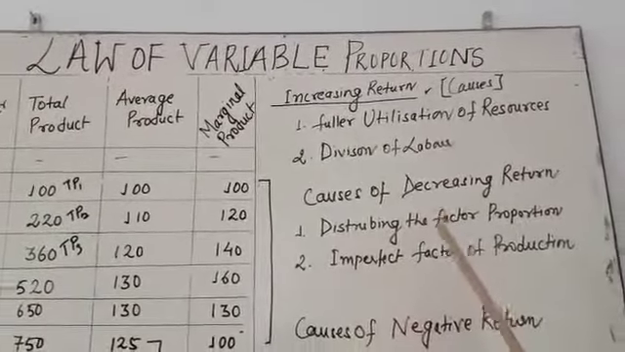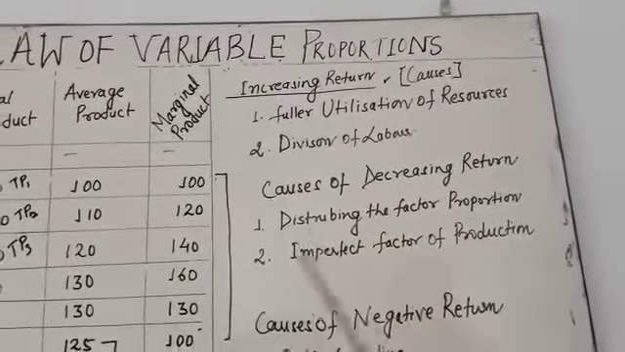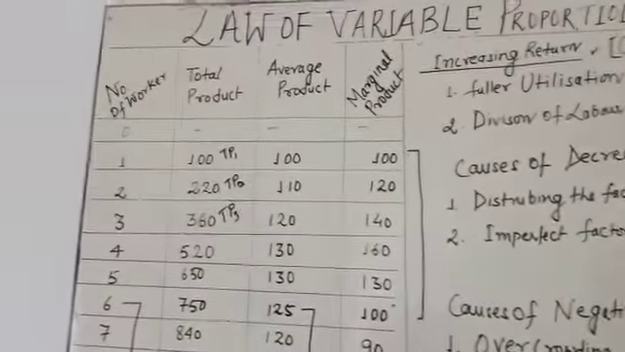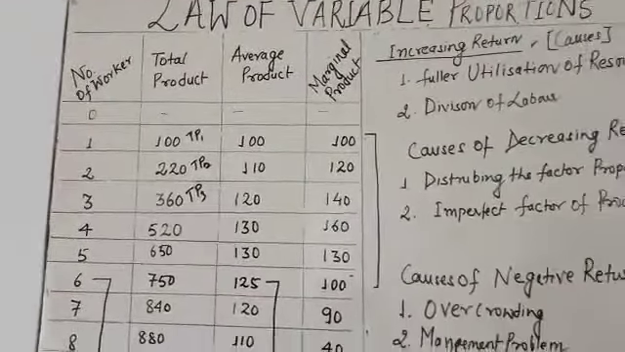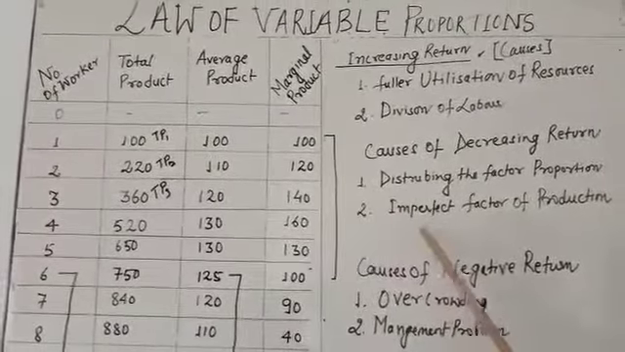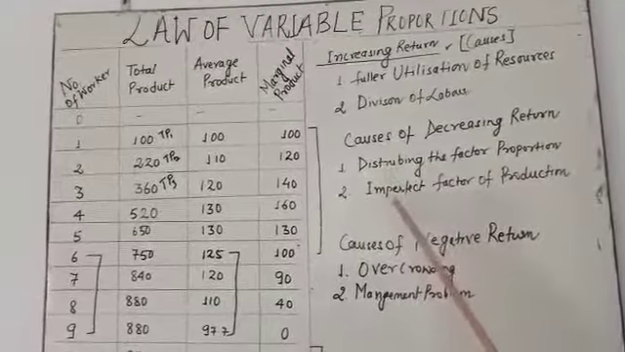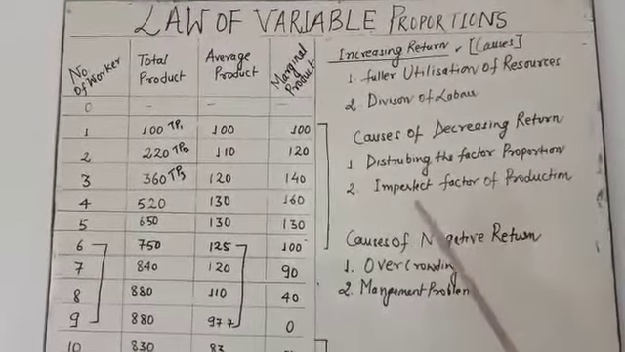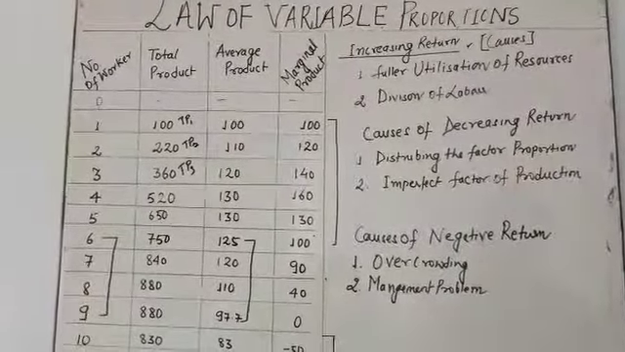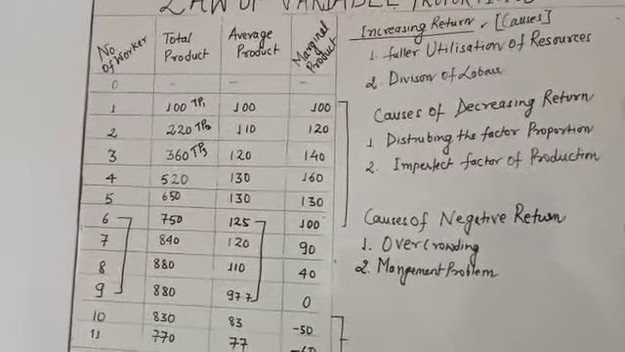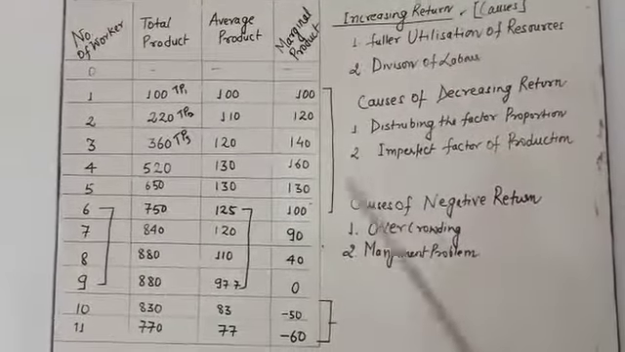Come to the causes of decreasing return. Decreasing return means when the proportion is disturbed. What is disturbed? One machinery, 10 labor. One machinery, 15 labor. Imperfect factors of production: when the factors of production are not adjusted according to the situation, those are the causes of decreasing return.